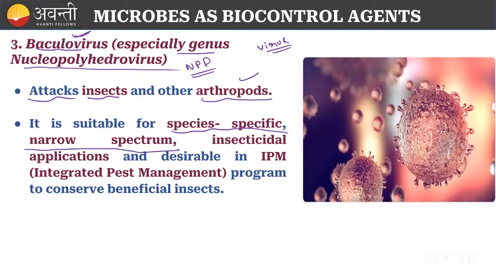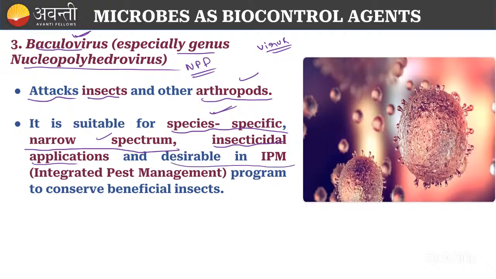That is what we actually require for a biocontrol agent. It should be narrow spectrum. If it is broad spectrum, we will not use it. It targets only the specific species and kills it. It has insecticidal applications and is desirable in IPM.